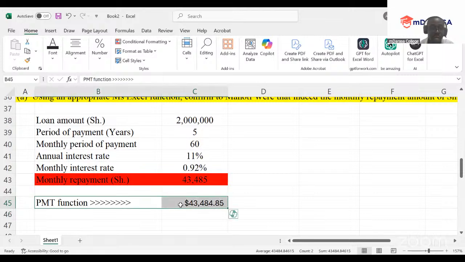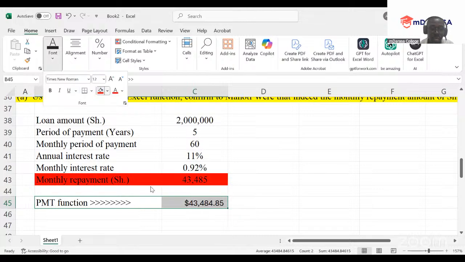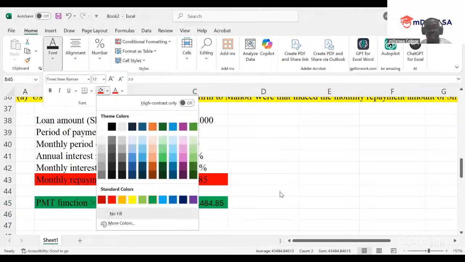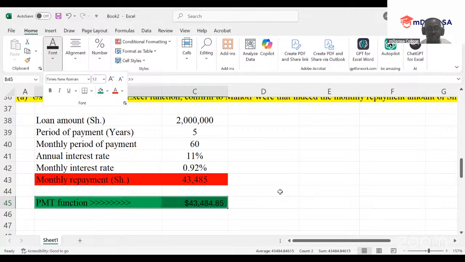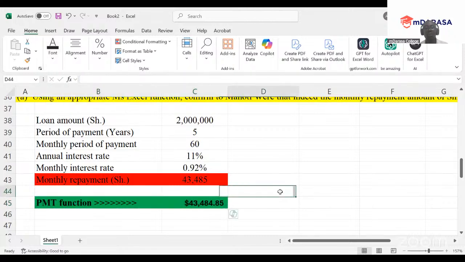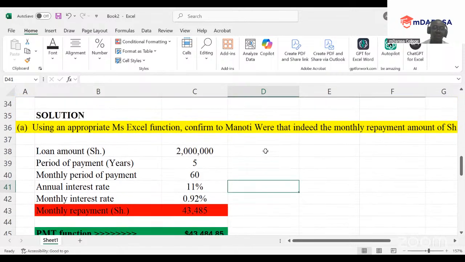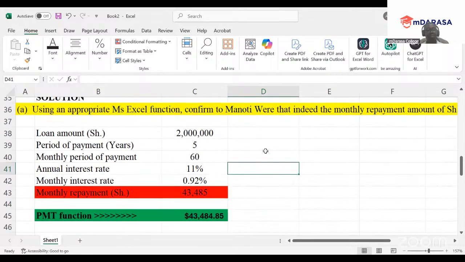So actually, what the question had given Manoti is actually the case. And that is what the good examiner wanted us to prove. And we literally proved, 43,485 was actually the amount that he will be paying on a monthly basis. And in that case, you're done with part A of the question.